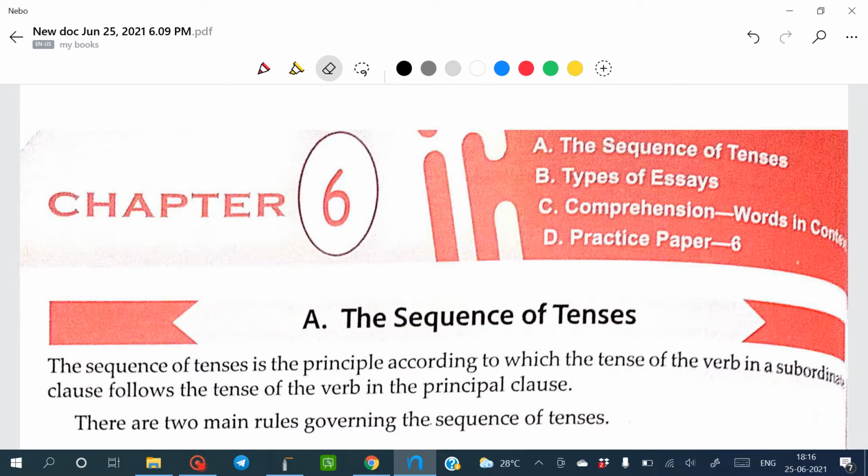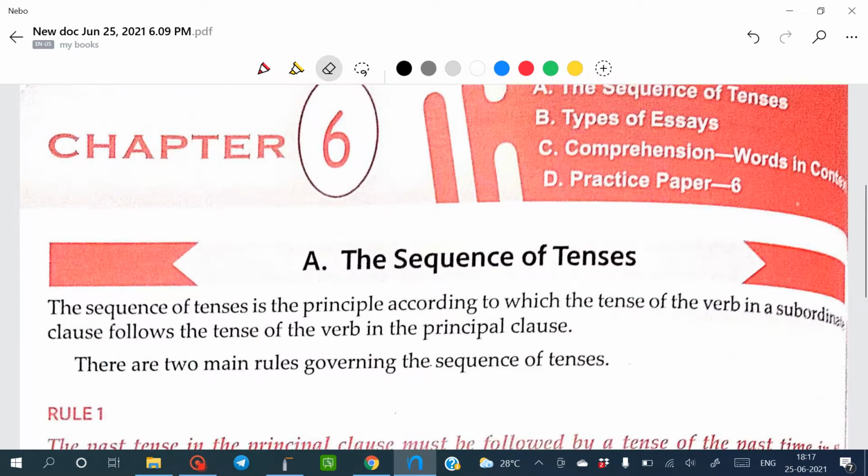So students, before we start your sequence of tenses, this is all about tenses. If you have already studied tenses, then you can easily understand what we mean by sequence of tenses. Tenses are already described to you: present, past and future. And in every present, past, future, there are four categories that I have already described in your last chapters 4 and 5, tenses and their uses. Hope you have understood well, but if there are still any doubts, you can ask me in your classes.